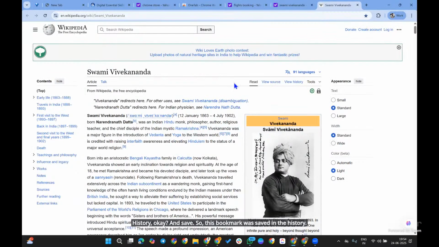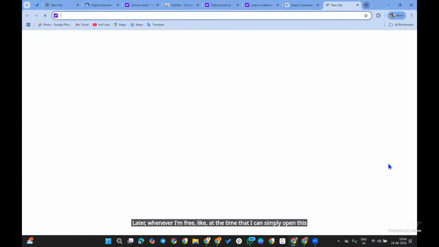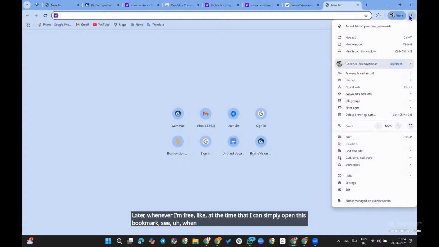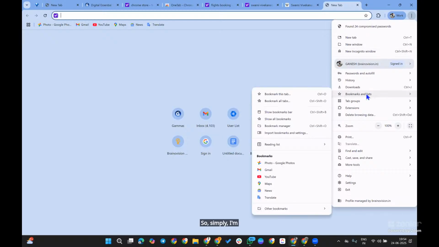Later, whenever I am free, I can simply open this bookmark. I don't want to turn off my internet, because you won't see it again if I turn that off. So simply I'm showing the bookmark list: show bookmarks bar.